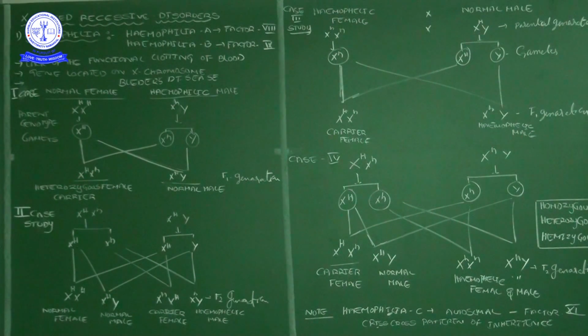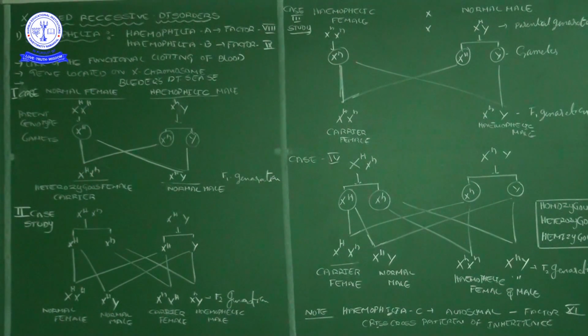XX indicates a female, with one capital H and one small h. Capital H is the normal condition, small h is recessive. Recessive means the genetic disorder, nothing but hemophilia. But this female does not exhibit hemophilia because H is dominant over small h.